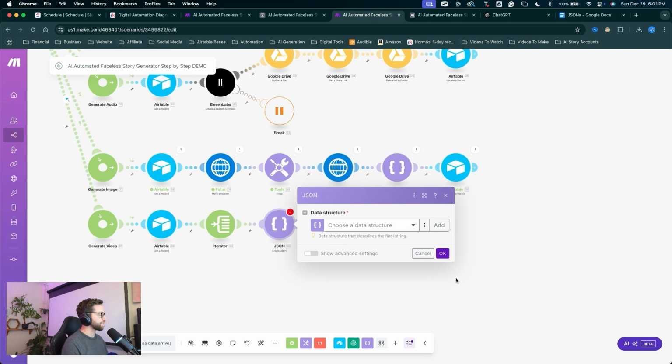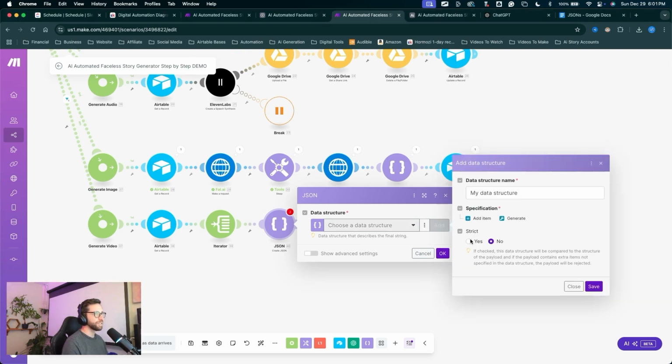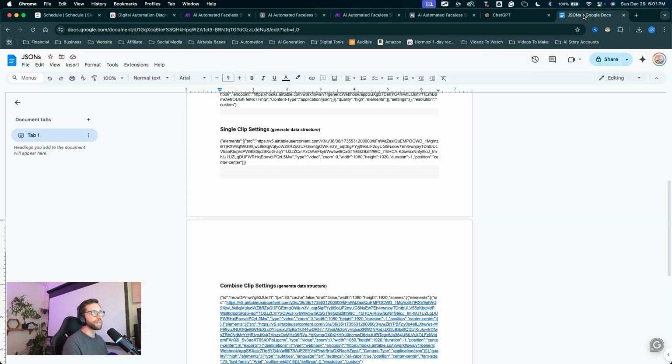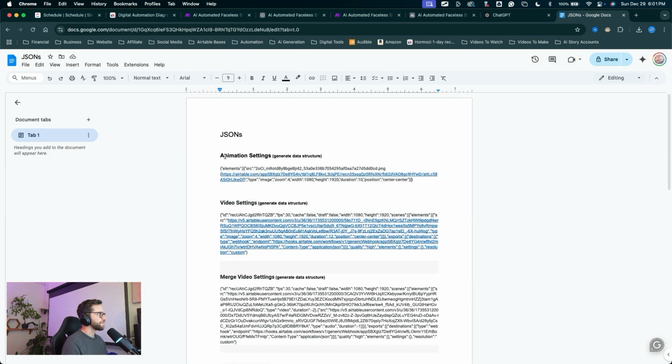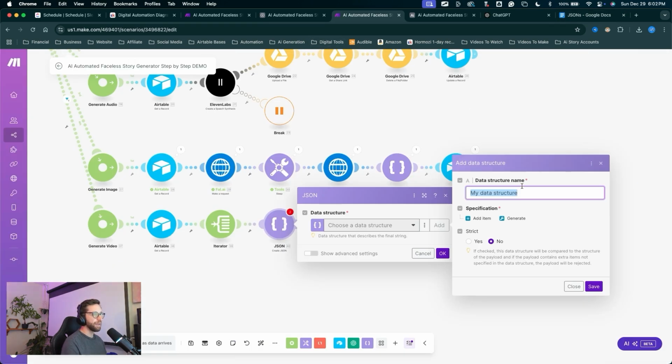Let's first create these data structures. I'm going to click add to create a new data structure. I'll name the structure following my document, so I'll pop over to my JSONs document. Let's grab this first one, animation settings. I'll copy that, come back into Make and paste that as the data structure name. Then I'll click this button to generate.